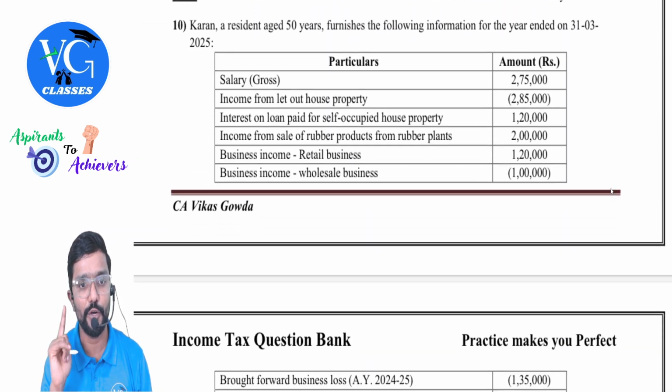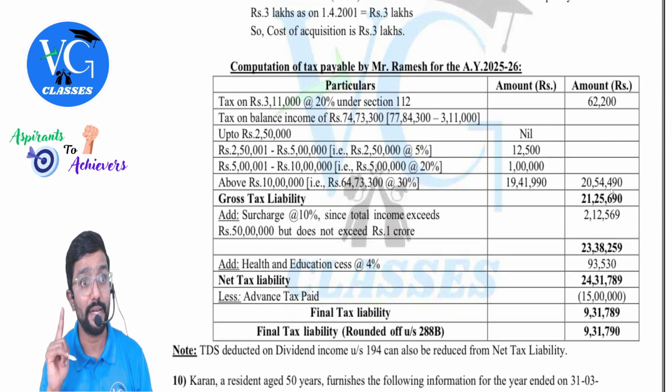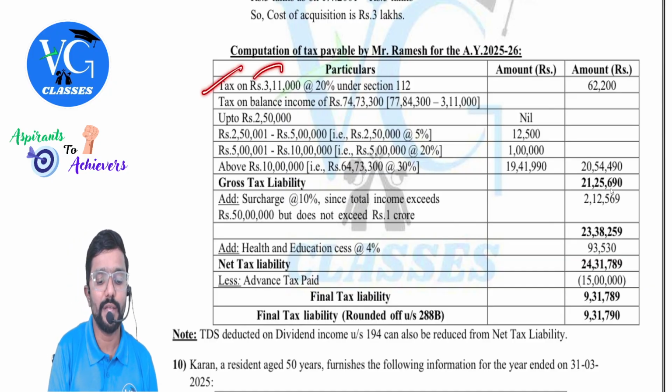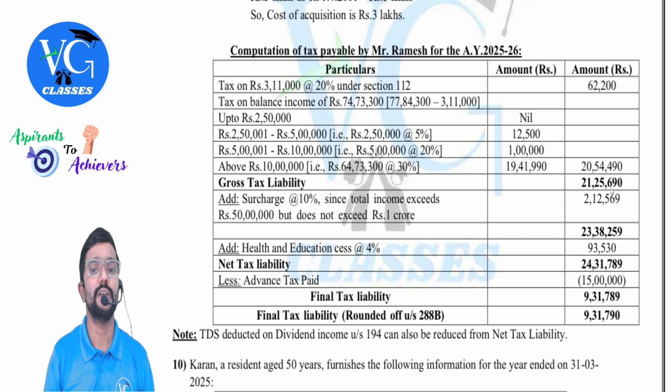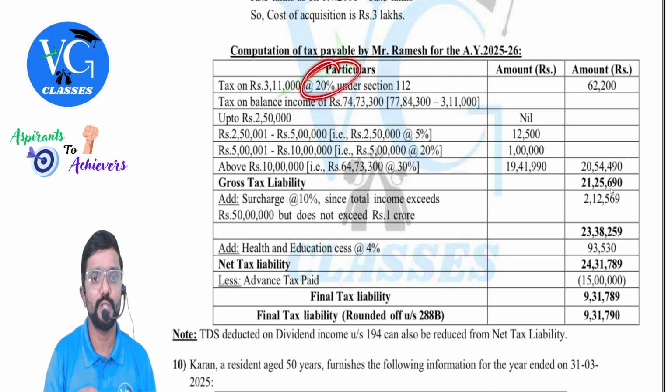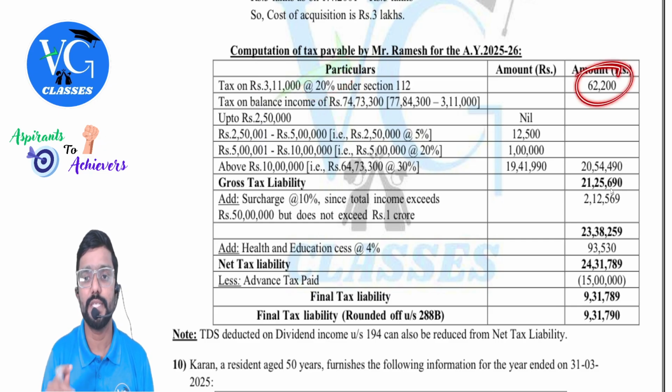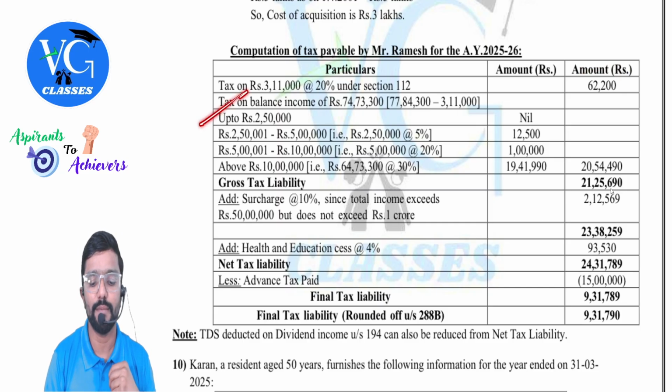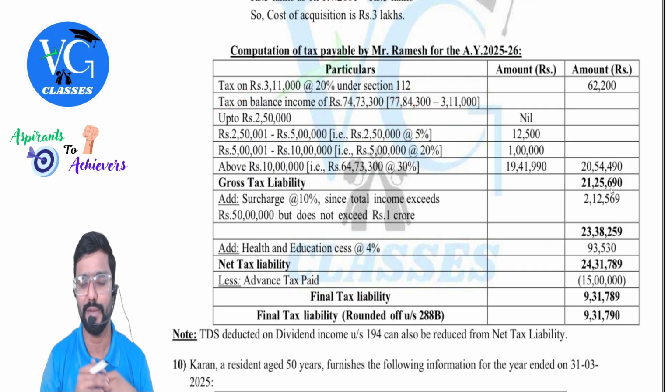Date of transfer is before 23rd July. Rate matters there also. So tax on 3,11,000 under section 112 at what rate, sir? 20%, which comes to 62,200. Then tax on the balance income. Balance income is how much? Total income minus special income, which is nothing but normal income.